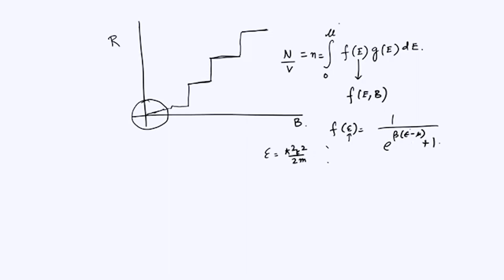And this is the density of states. Because every physical quantity that you would like to determine depends on the density of states, that is, how many states are there.